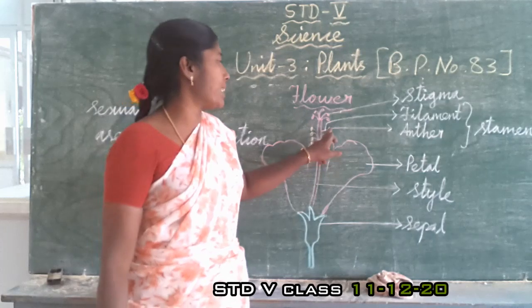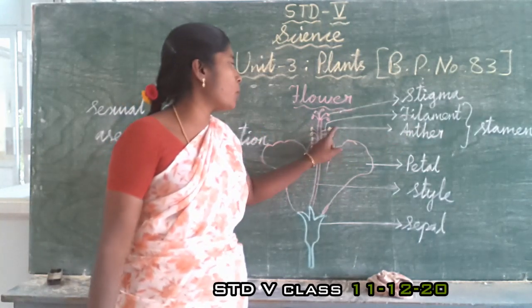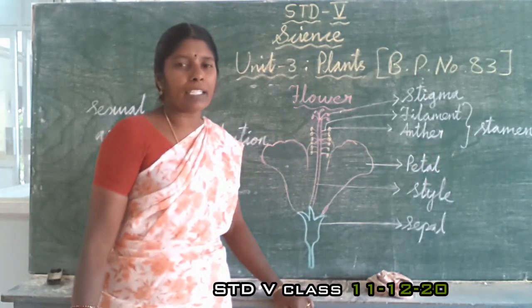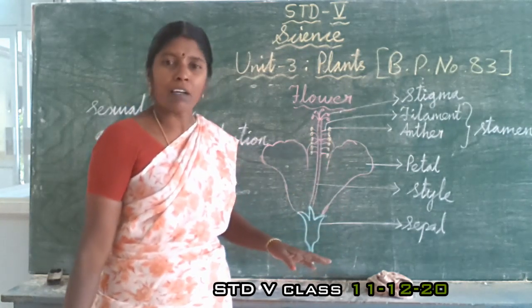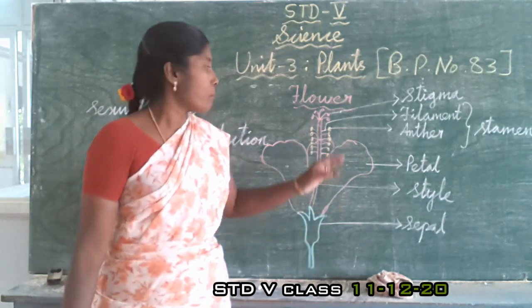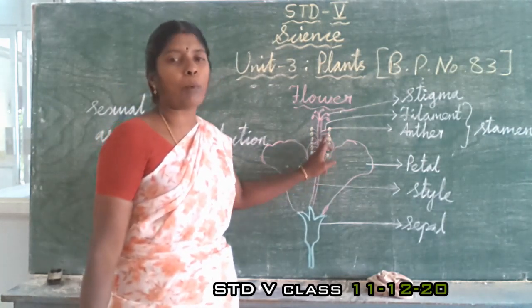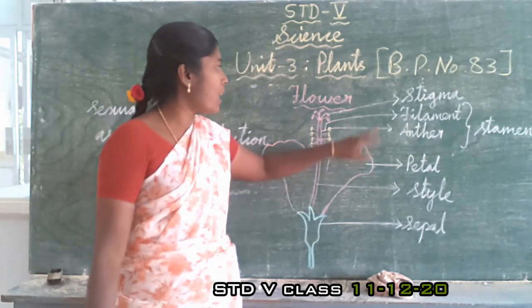This is called the filament, and this filament and anther both together we call the stamen. This is the male reproductive part of the flower. This one is the male reproductive part of the flower, and this is the stigma.